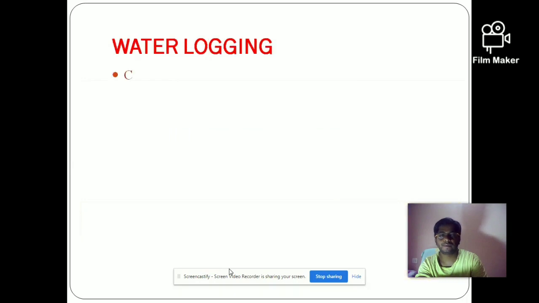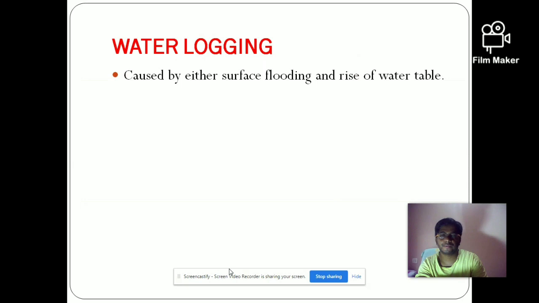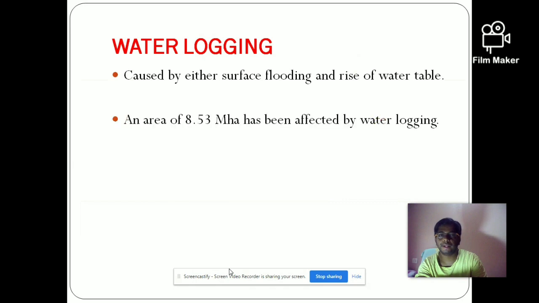Waterlogging. As the amount of water increases on the surface, it satisfies the infiltration rate. Once the infiltration rate is satisfied, surface flooding may occur, which means overland flow will increase. It may be due to surface flooding or water table rise.